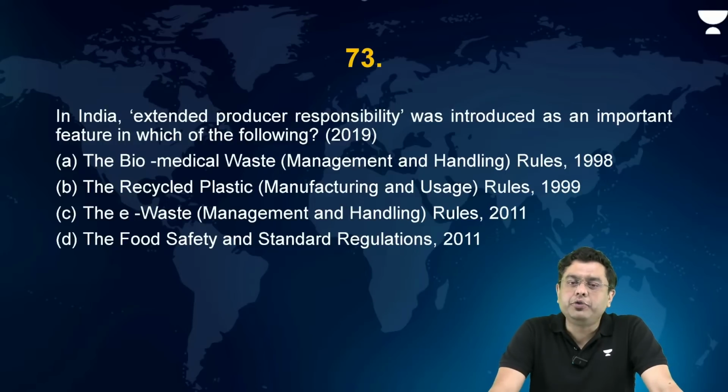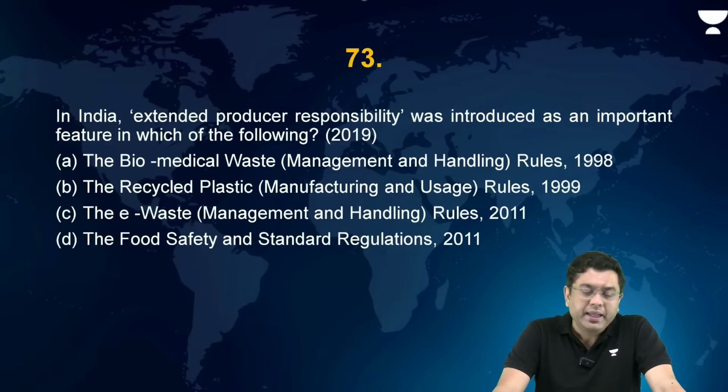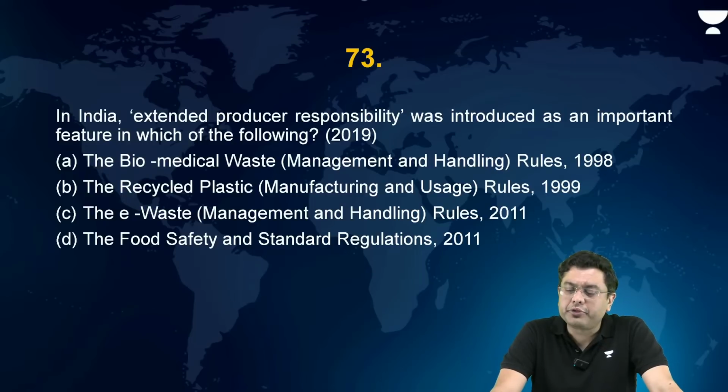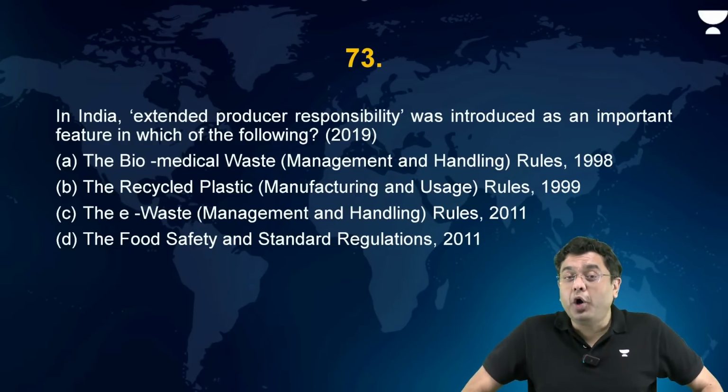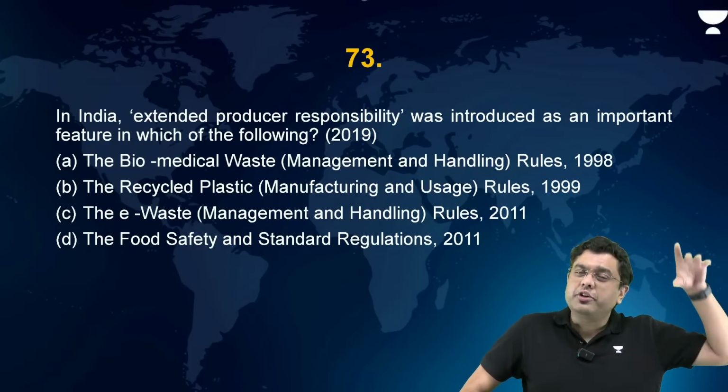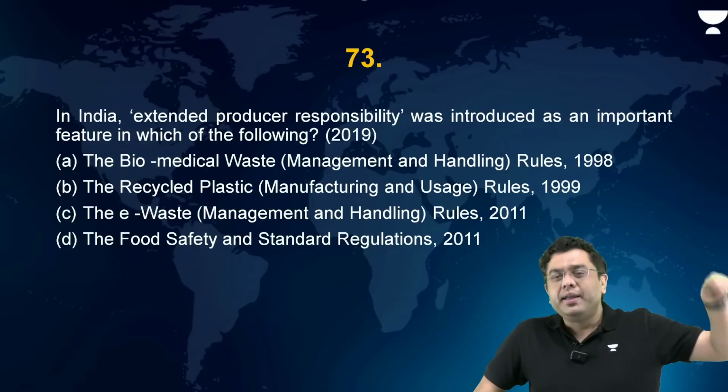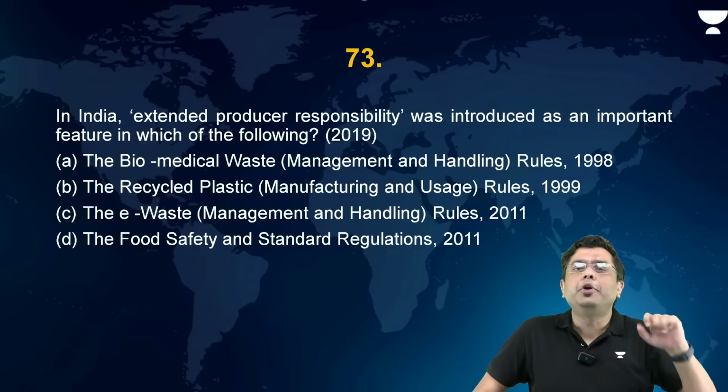Now, extended producer responsibility. In India, extended producer responsibility was introduced as an important feature in which of the following? Basically, extended producer responsibility is where the duty or responsibility of waste management is affixed to the producer.